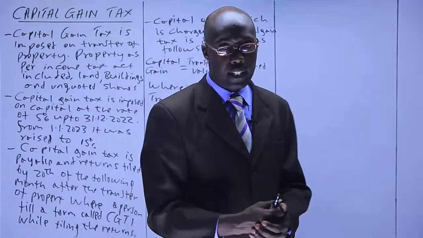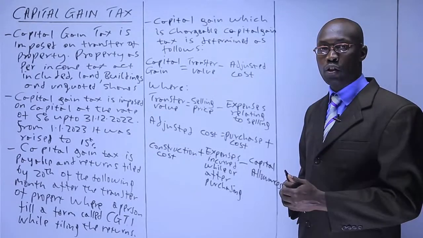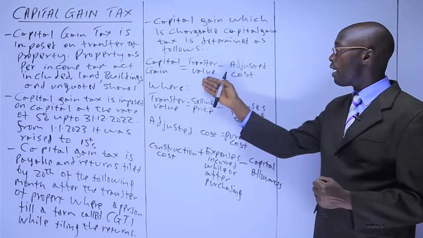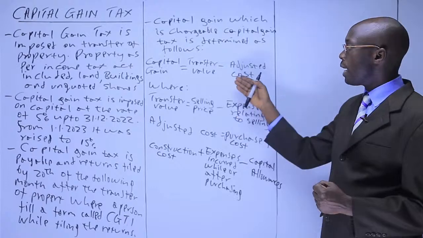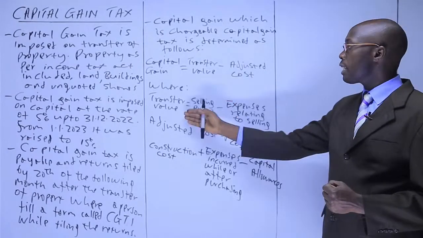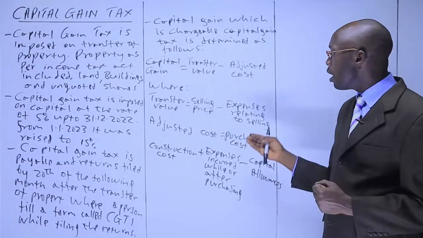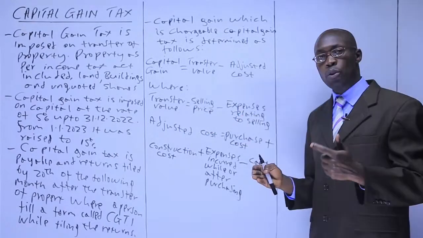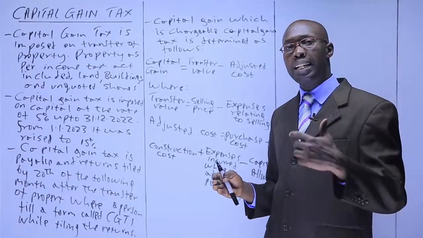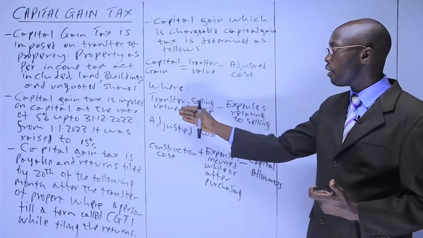To get the gain, the one that we charge tax at the rates we have talked about, either 5% or 15%, you take the transfer value of the property and you minus the adjusted cost. How do you get the transfer value? Transfer value is the selling price of the property, the amount you get when you sell the property, minus expenses relating to selling. When you are selling, you may incur expenses like advertising and brokerage fees. Remove them from the selling price you have collected and you get the transfer value.